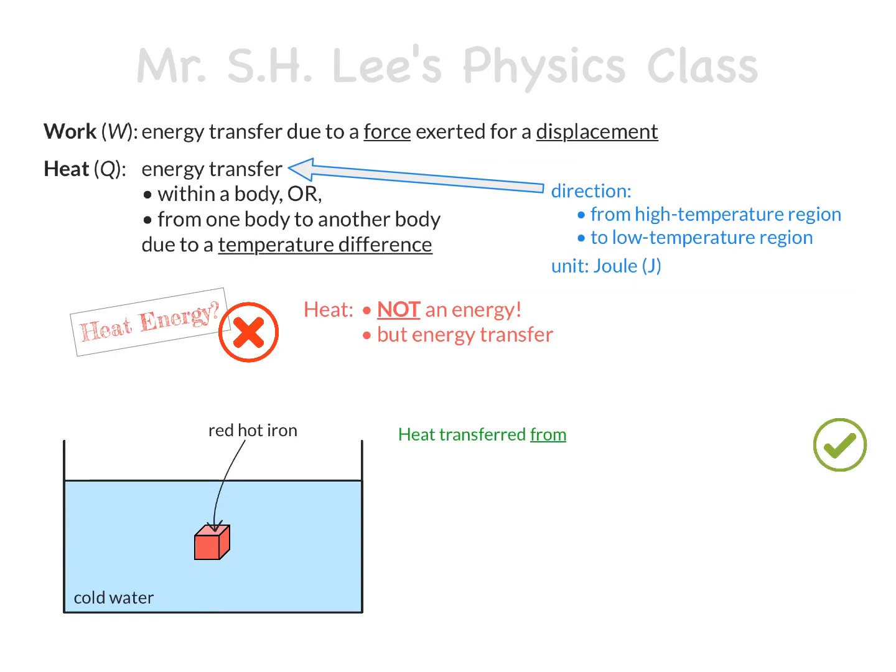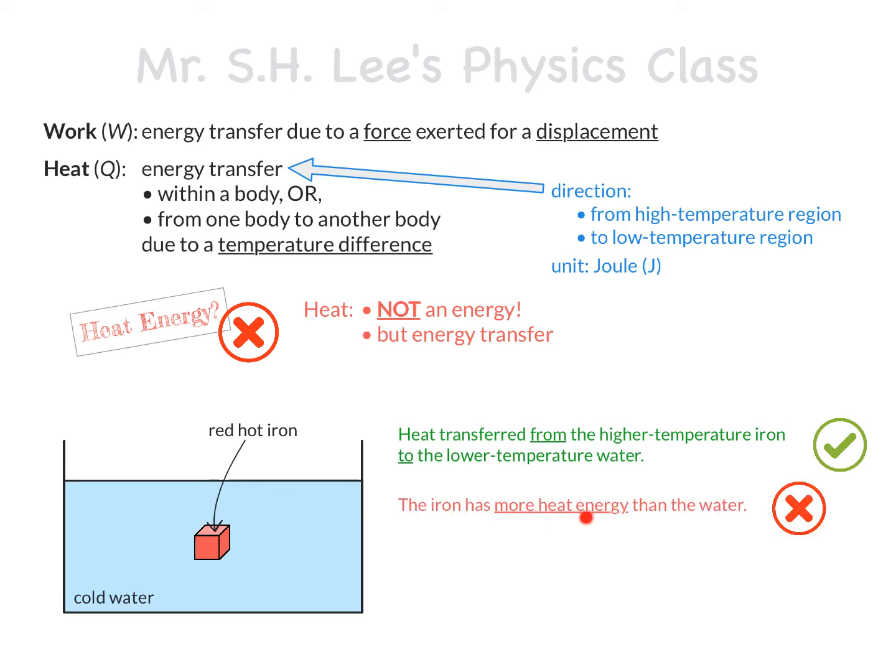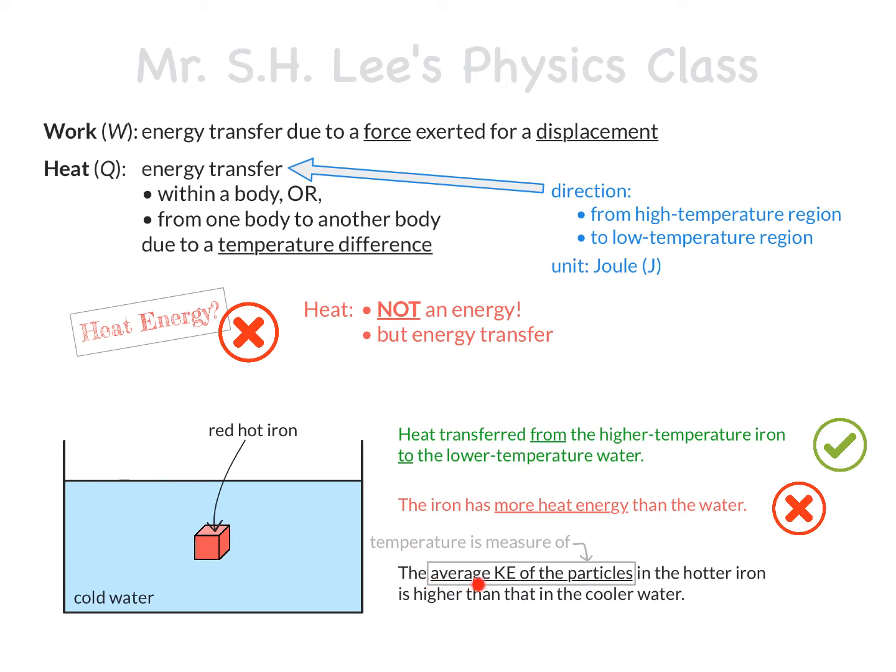It is correct to say that there is a heat transferred from the higher temperature iron to the lower temperature water. But it's incorrect to say that the iron has more heat energy than the water, simply because heat is not a type of energy but just a transfer of energy. If you're really to compare the energy possessed by the hotter iron and the cooler water, the only thing you can say is that the average kinetic energy of the particles in the hotter iron is higher than that in the cooler water, because temperature is a measure of the average kinetic energy of the particles in a body.